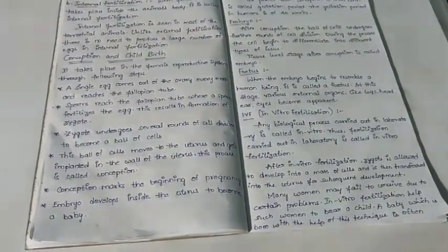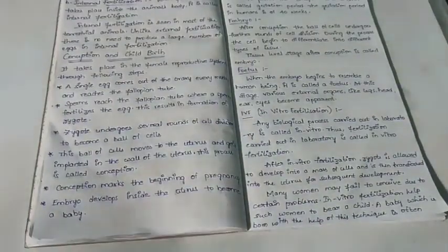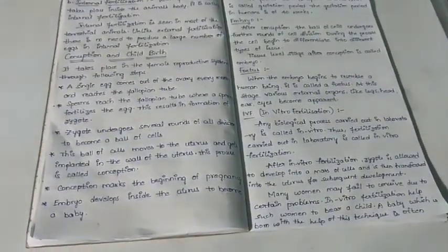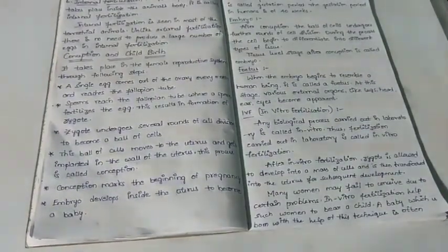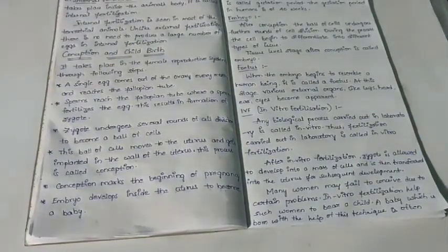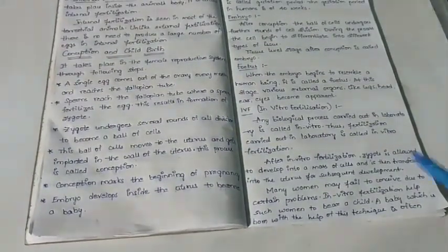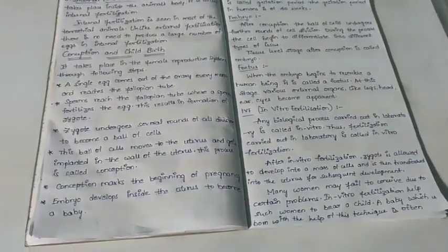In this case, from one healthy human we collect the male gamete and the female gamete. Both gametes are allowed to fuse in the laboratory and form a zygote. The formed zygote is transferred into the mother's, that means the female's, reproductive system. Then natural growth takes place again.